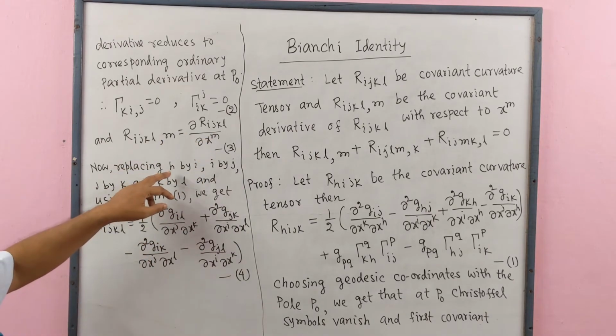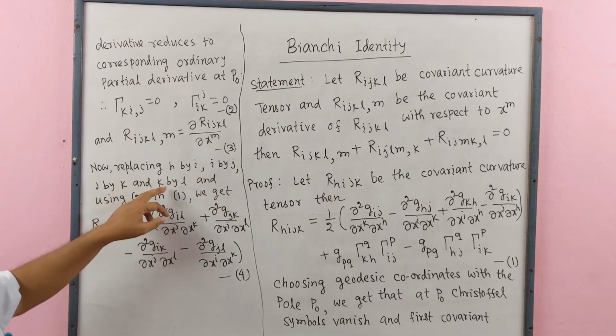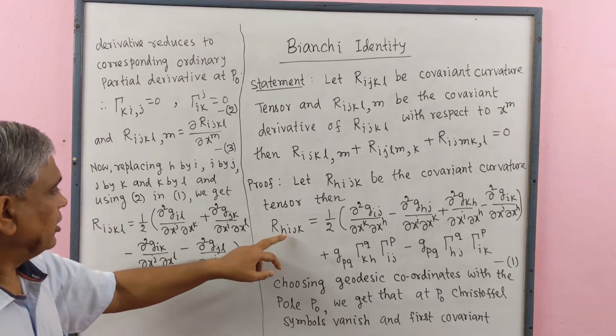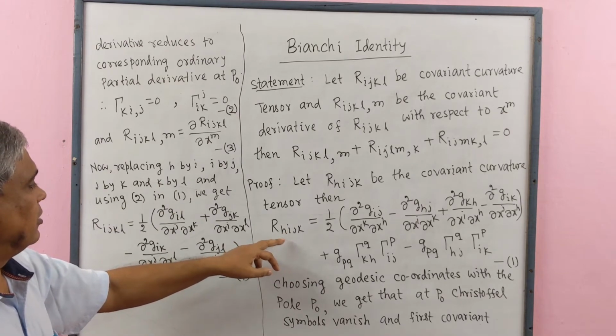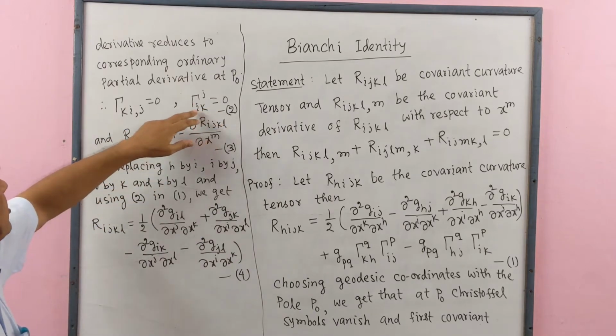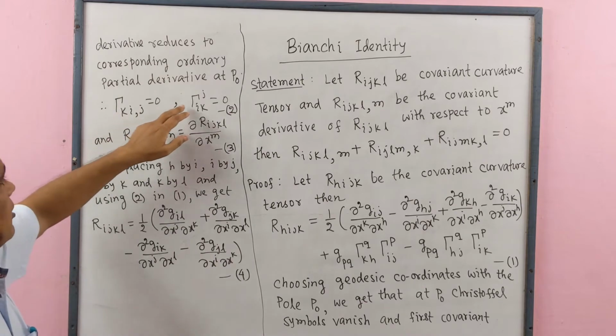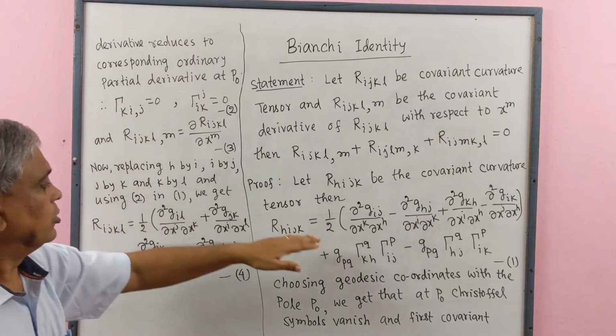Now replacing h by i, i by j, j by k, k by l in 1 and using 2. Using 2 means Christoffel symbols are 0.